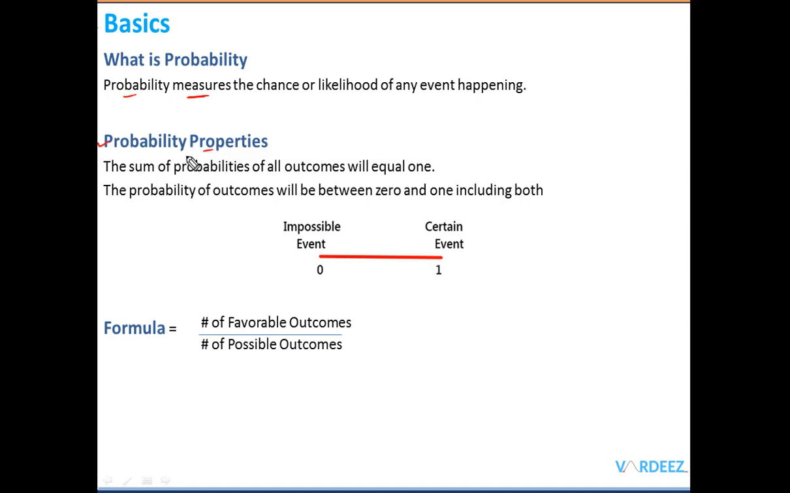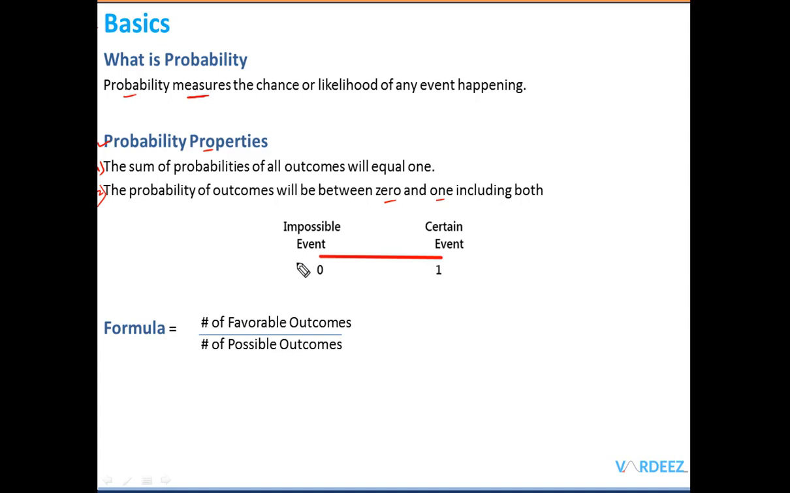Okay, it's a must know for the exam. The very first one is the sum of probabilities of all outcomes will equal 1. Now what I mean by that is that when you add the probabilities of all the outcomes, that would equal 1. It's not going to be less than 1, it's not going to be greater than 1. The second property is the probability of outcomes will be between 0 and 1, including both.